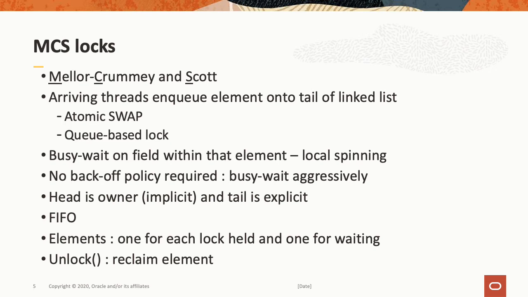In terms of the queue, the head of the queue is the owner, and that's implicit. The tail is actually an explicit variable, and we need an explicit tail, so that's where threads can enqueue themselves. Since it's a queue, it's FIFO, which is useful. And as mentioned before, queue elements are required, and we need one active queue element for each lock that a thread holds, and one for each thread that is waiting on a lock. At unlock time, we also need to reclaim those elements.